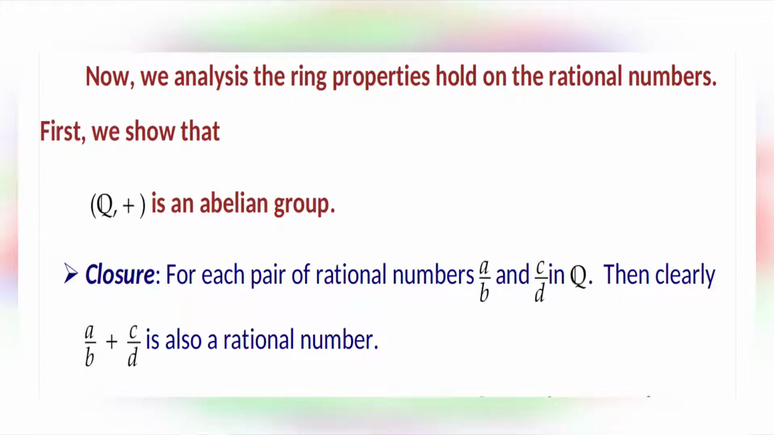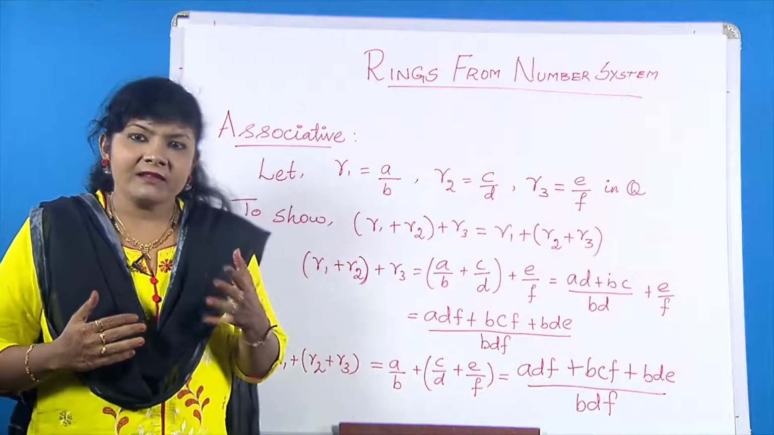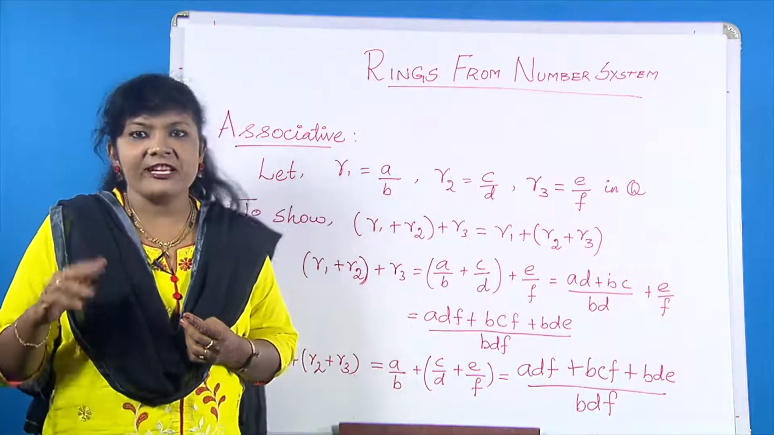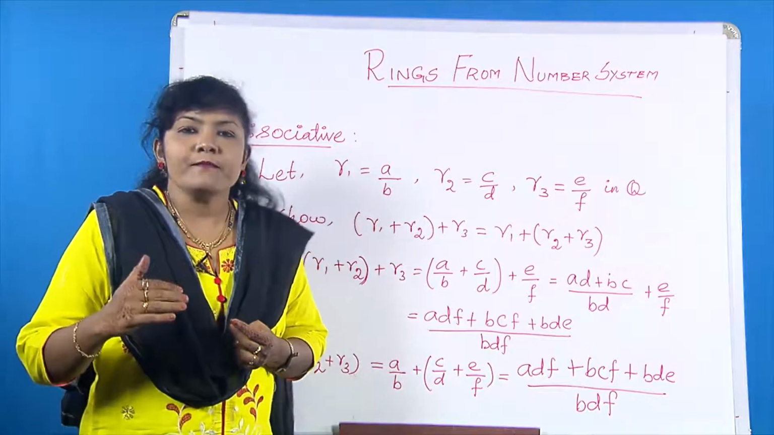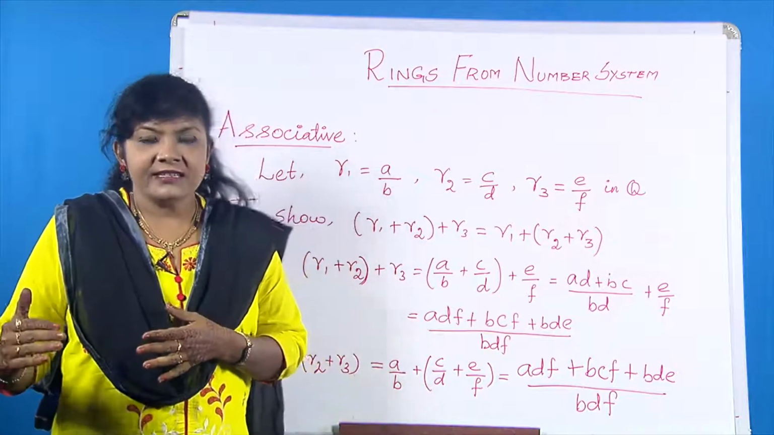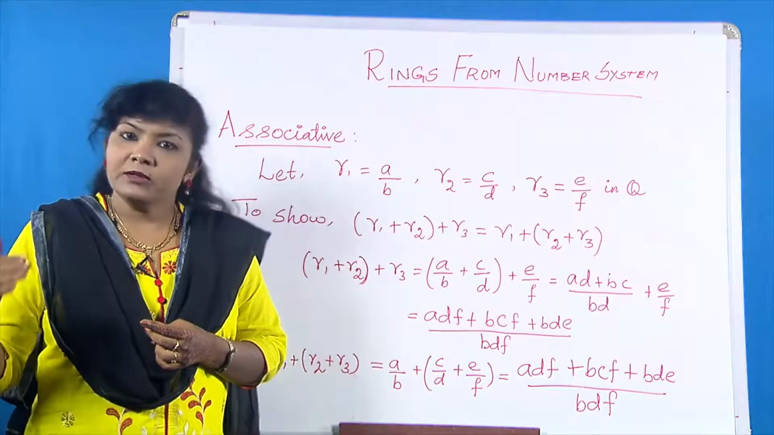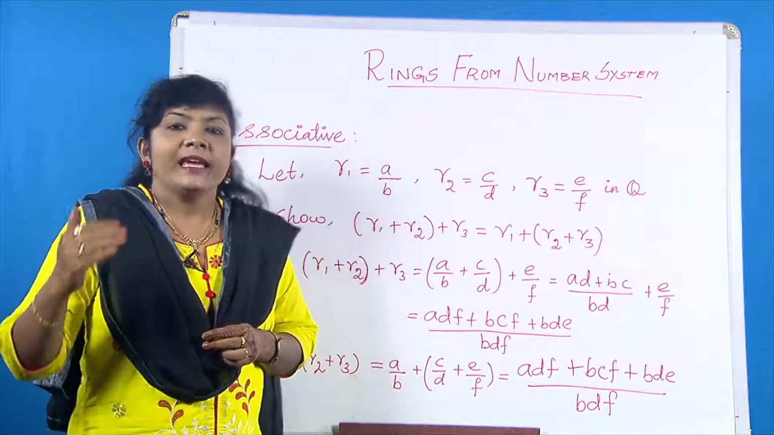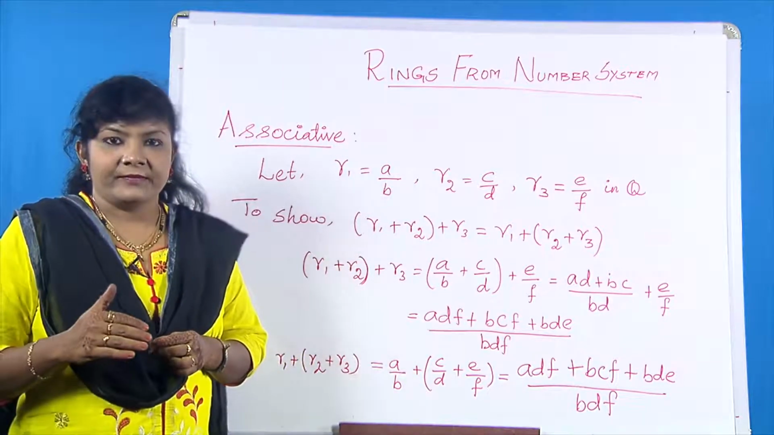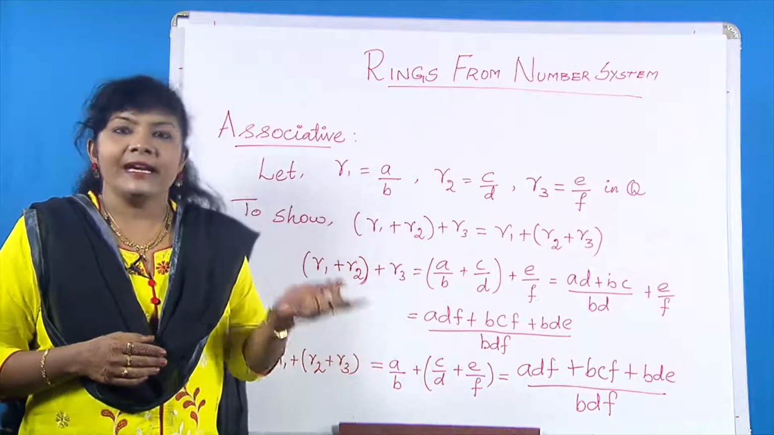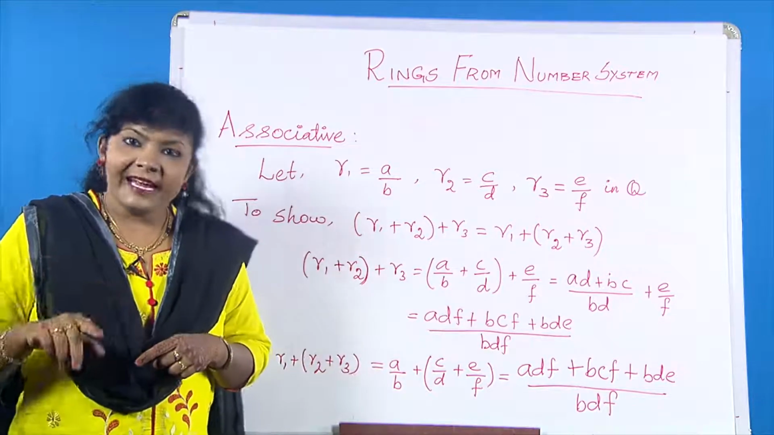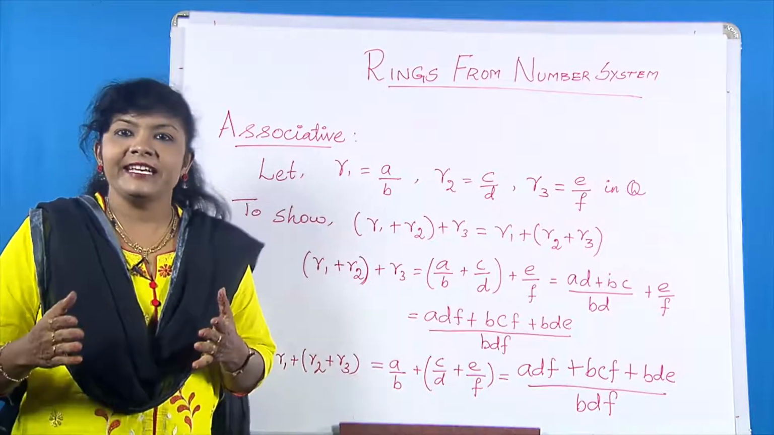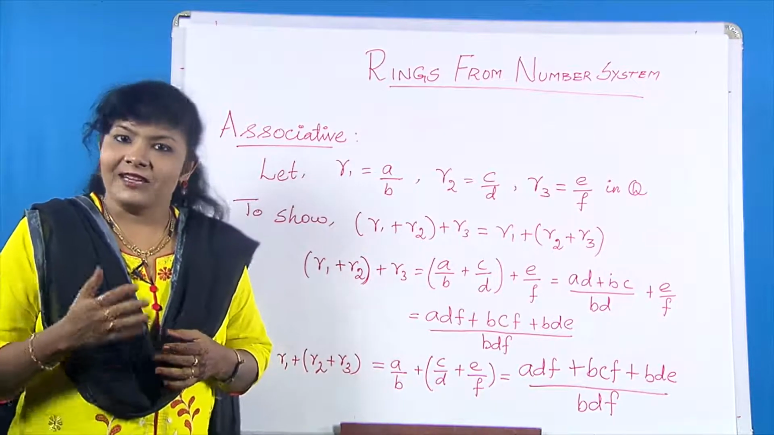First, we check the closure property. For each pair of rational numbers a/b and c/d in Q, we have already seen Q is the set of m/n such that m, n are integers and n is not equal to 0. Then a/b plus c/d is equal to (ad plus bc)/bd. Here b is not equal to 0 and d is not equal to 0, so bd is not equal to 0. So (ad plus bc)/bd is also a rational number.